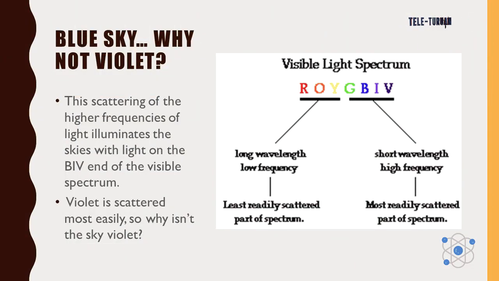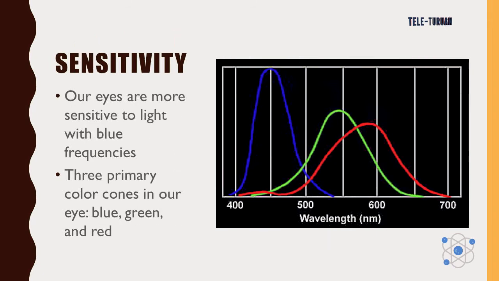Why do you have a blue sky? Why not violet? This scattering of the higher frequencies of light illuminates the skies with light on the violet-blue end of the visible spectrum. Violet is scattered most easily, so why isn't the sky violet? Our eyes are more sensitive to light with blue frequencies. The 3 primary color codes in our eye: blue, green, and red.